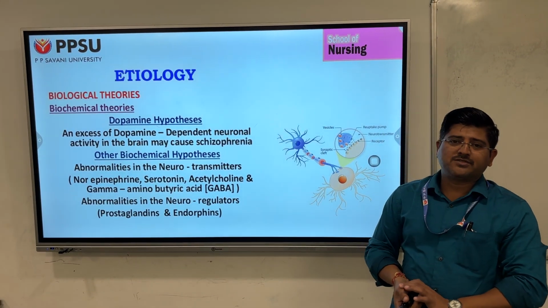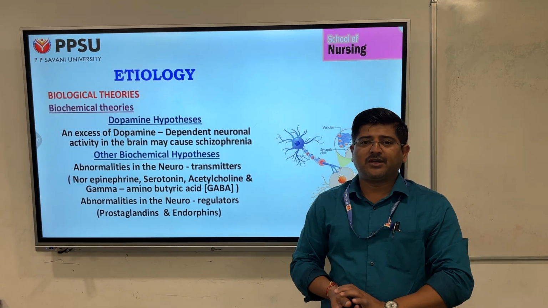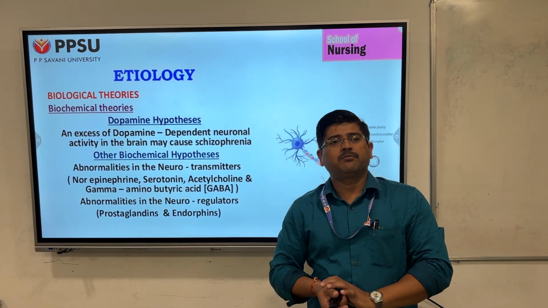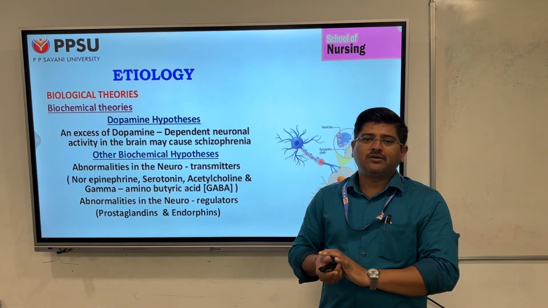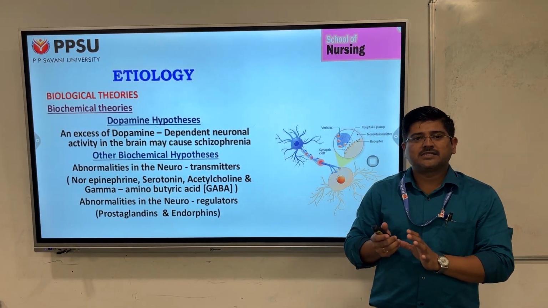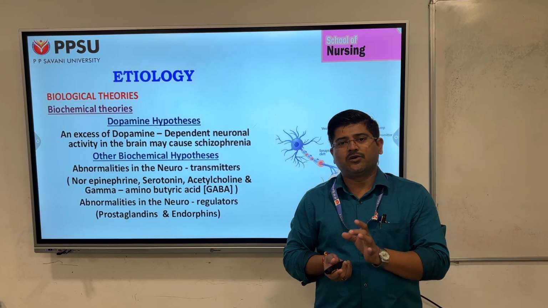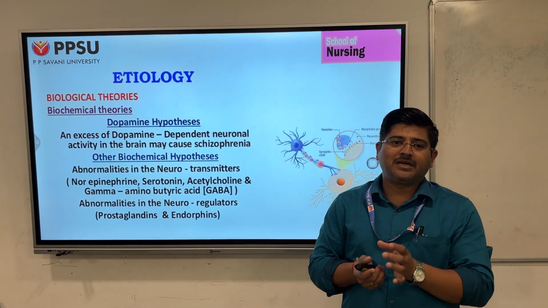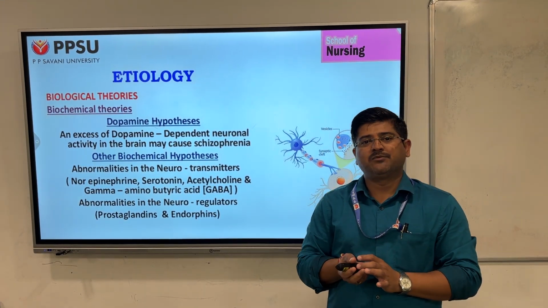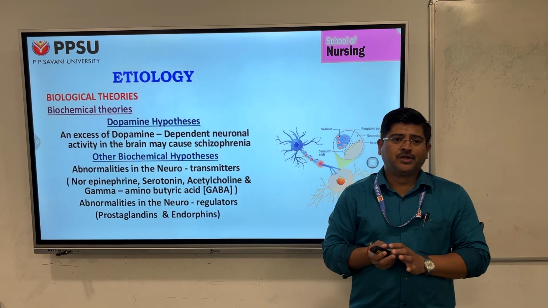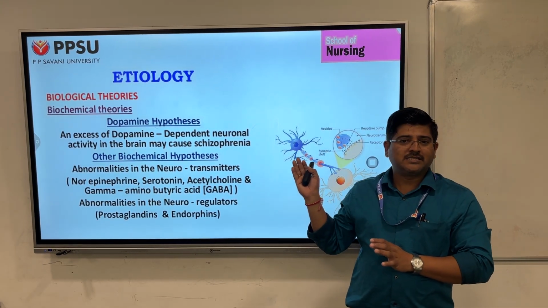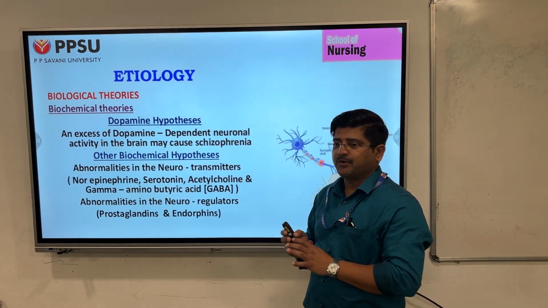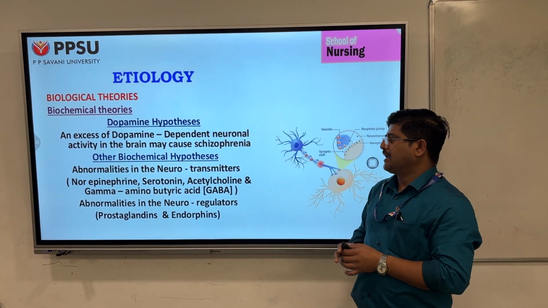To talk about the first one, the biological theories, in that the biochemical factor. When you talk about the biochemical factor, the first thing to remember is the neurotransmitters. We know that in the nervous system we have the brain and its structures. Neurotransmitters are chemicals that help in the transmission of nerve impulses from one nerve to another nerve. Here, the two important biochemical theories suggested are the dopamine hypothesis and other biochemical hypotheses.